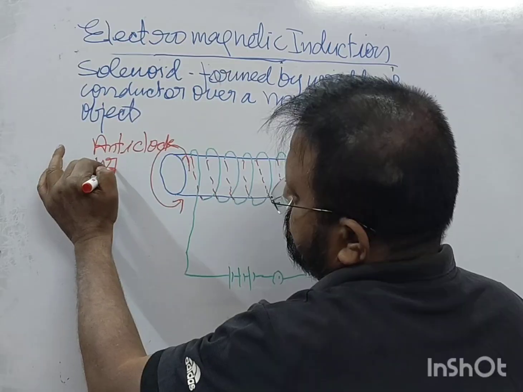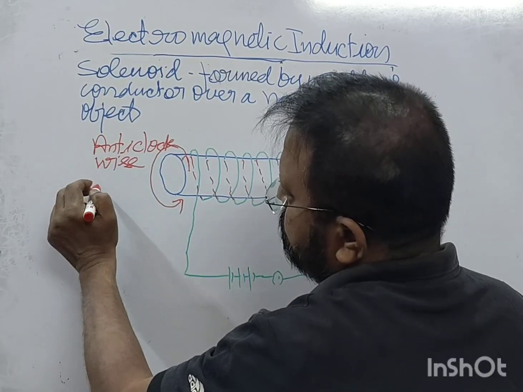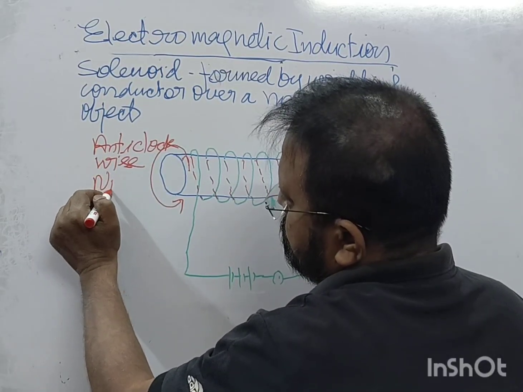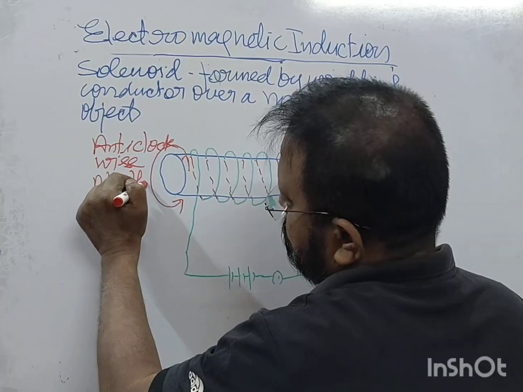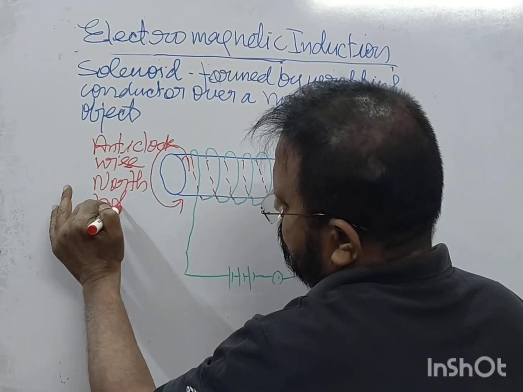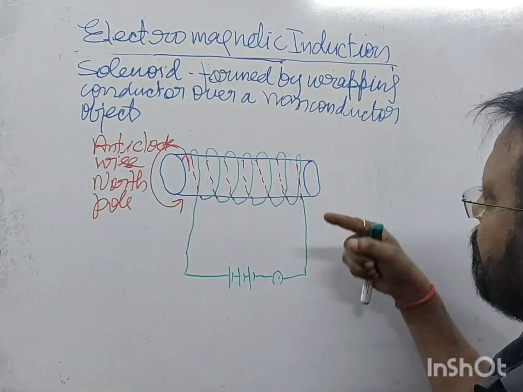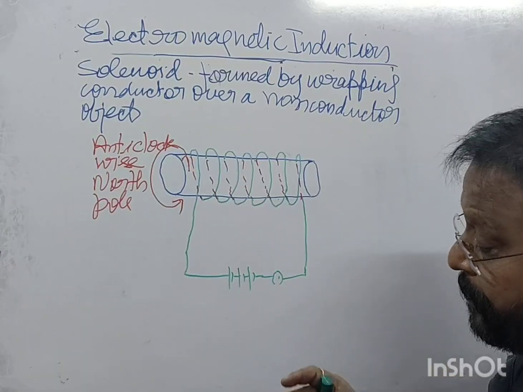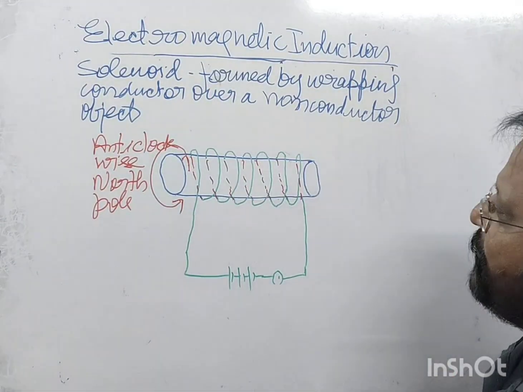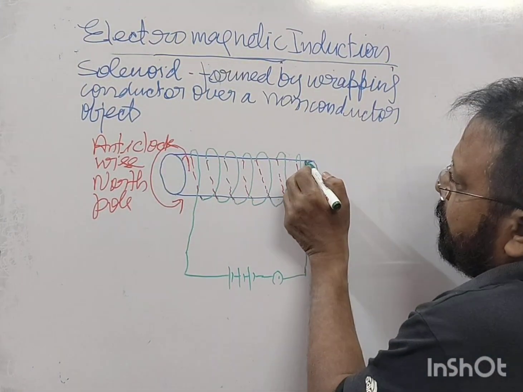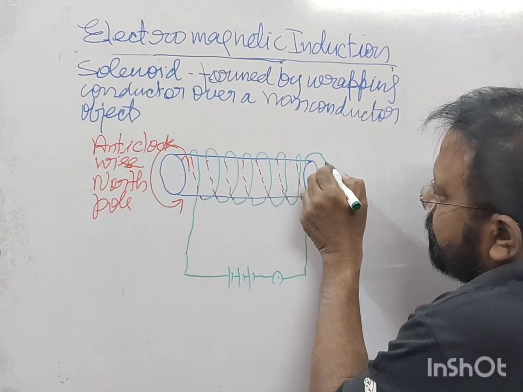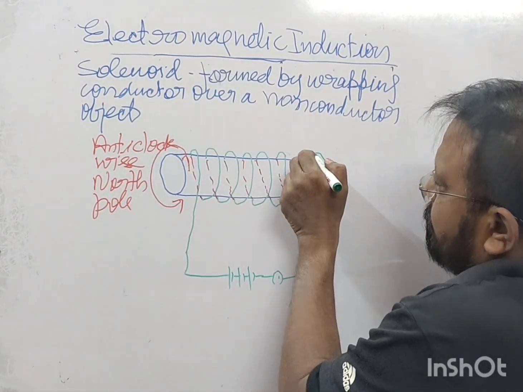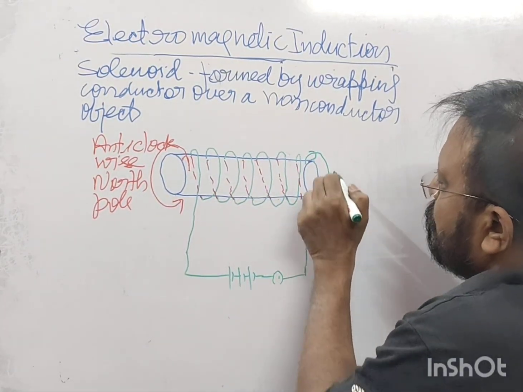So it is the North Pole. Right? And when you come to this side, it is in clockwise direction.